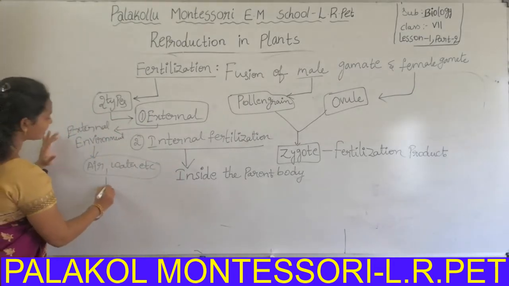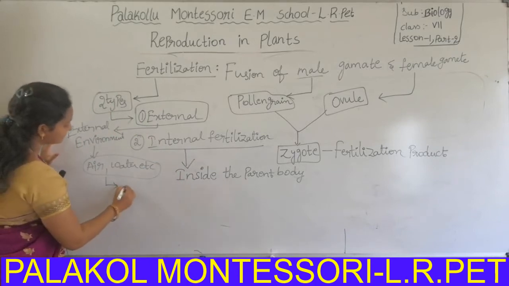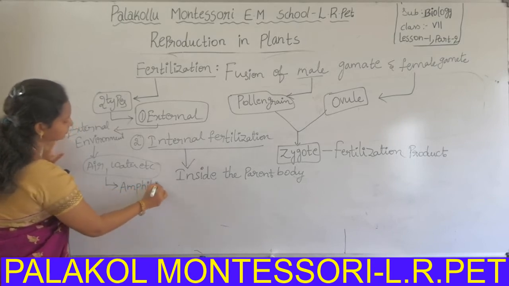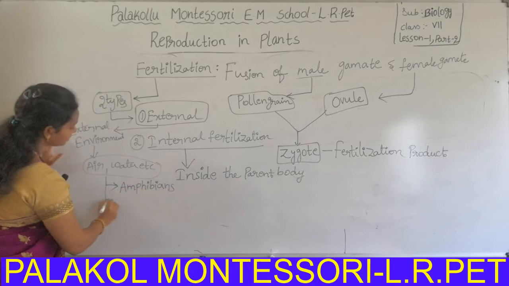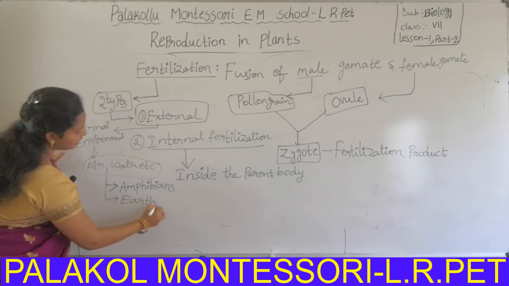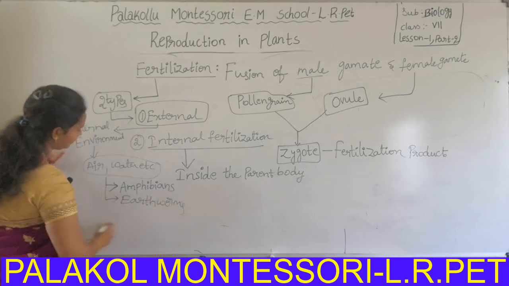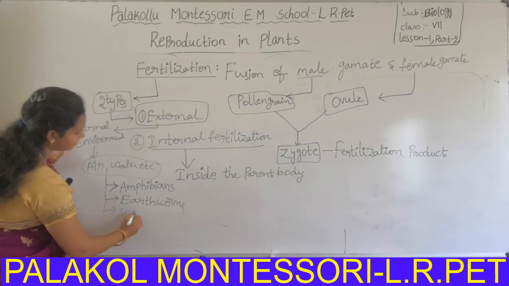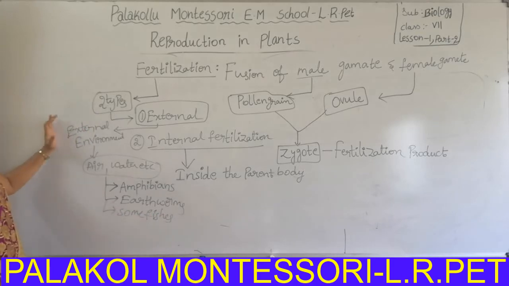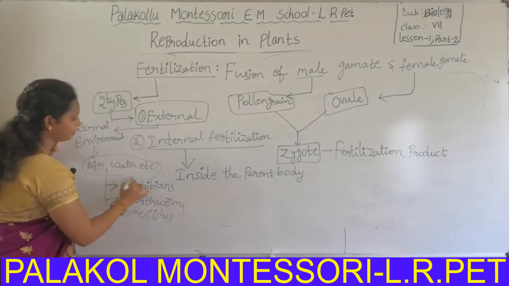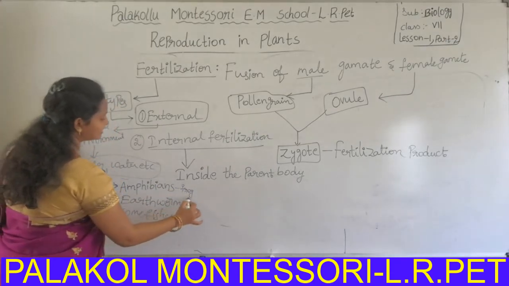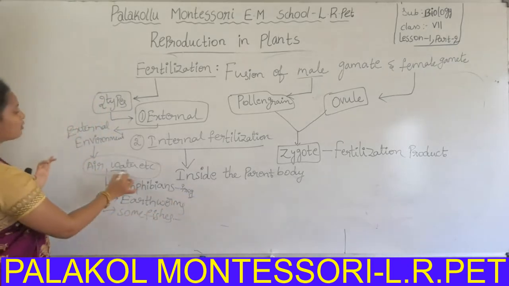External fertilization occurs in the case of amphibians, and earthworms, and some fishes, egg-laying fishes. Amphibians like frog. Some fishes release eggs into the external water.